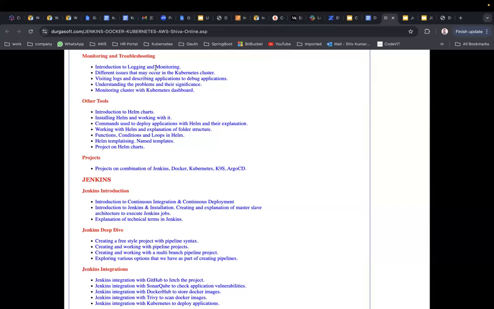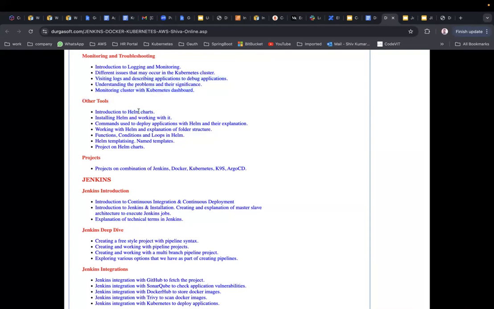Now logging and monitoring. Different issues that Kubernetes handles. Viewing logs and describing the application to debug the applications. Understanding problems and their significance. Monitoring the cluster with the Kubernetes dashboard. Now, other tools which we are going to see.